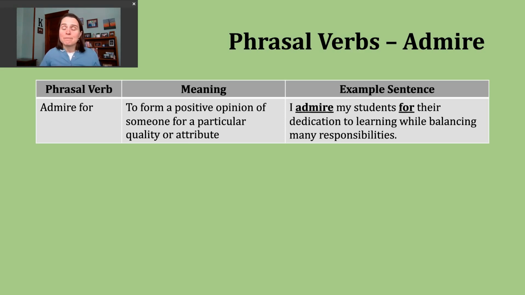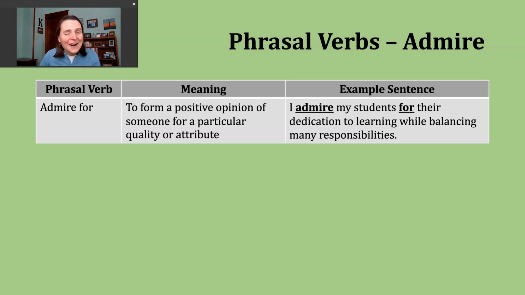When I thought of this verb, admire, my mind immediately went to the students I have in my current classes. Many of them are working, they're taking care of family, and they're still making time to come to class and do additional practice outside. So, needless to say, I have a very positive opinion of their dedication, the way they approach learning with so many other things going on in their lives.